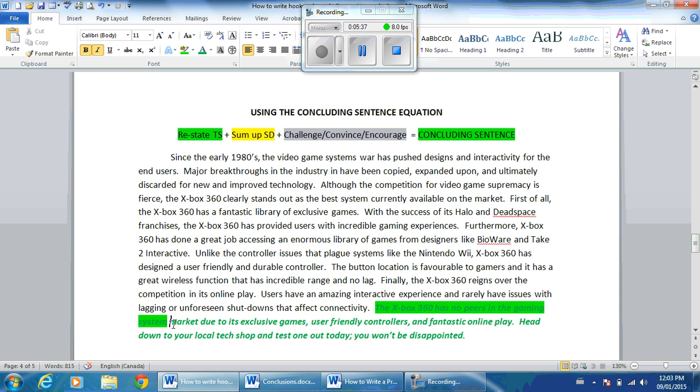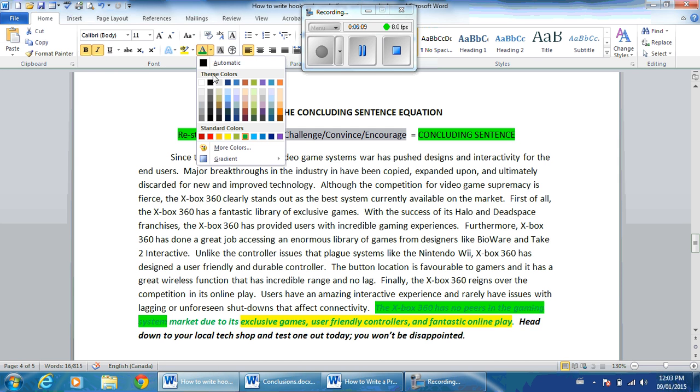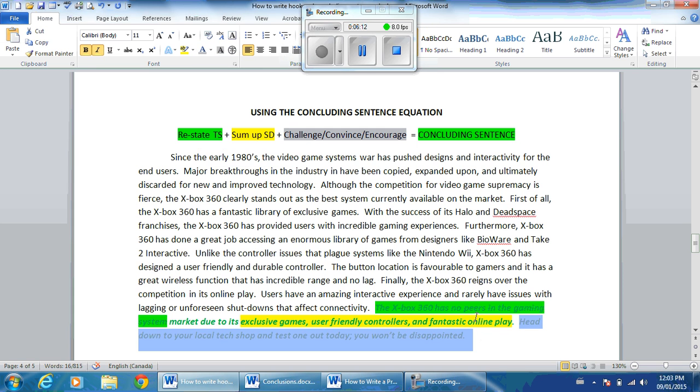Okay. Then we move in and we give the summary details, summing up the supporting details. And there were three supporting details in this paragraph. The first being about exclusive games, the second being about its controllers, and the last part being about its online play. And then what we do is we challenge, convince, or encourage. So what I've done is I've encouraged somebody to head down to their local tech shop and try one out, and they won't be disappointed. And when we put all three of these together, it ends up coming out as a nice little concluding sentence.